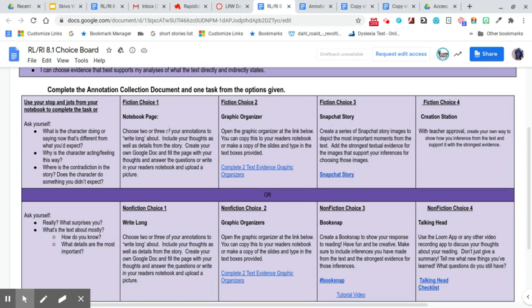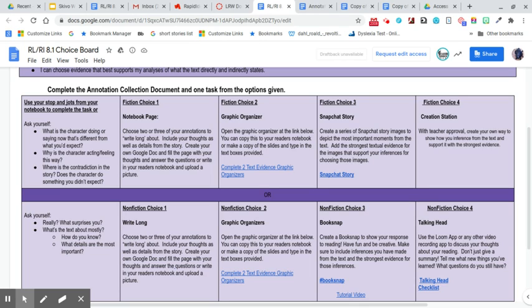Then you're going to choose one of these other options. It says one task from the options given. So these are your options given here. Fiction choice 1, fiction choice 2, fiction choice 3, fiction choice 4. So you're going to choose 2 or 3 of your annotations to write long about. That means you're going to write a lot, like we're talking paragraphs, people. Really, really dig into it deep.